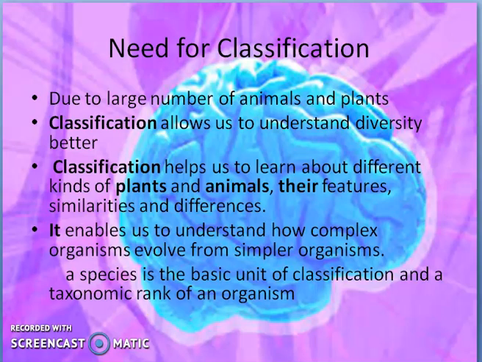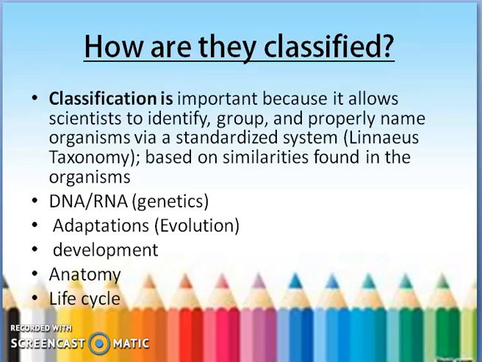After the classification of animals, plants and other organisms according to their characteristics, a species is formed. A species is the basic unit of classification and a taxonomic rank of an organism. So how are organisms classified? Organisms are classified according to their DNA or RNA, meaning their genetics, according to their evolution, according to their development, according to their anatomy. Anatomy means their shapes, and according to their life cycles. So these are the 5 main things according to which organisms are classified.